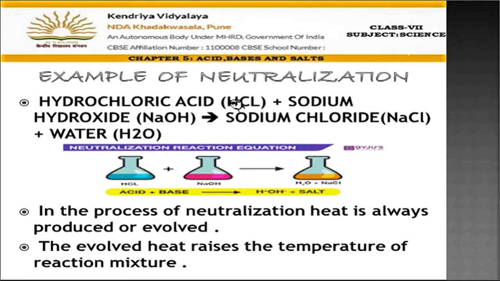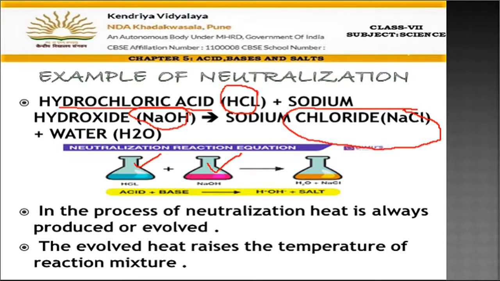So the example given here is of an acid. Which acid have we taken here, children? It is hydrochloric acid, HCl. When it combines with sodium hydroxide, we have studied that NaOH is a base. So HCl is the acid, NaOH is the base. Now both are combining here. When they combine, they form a salt. What is the name of the salt? It is sodium chloride.